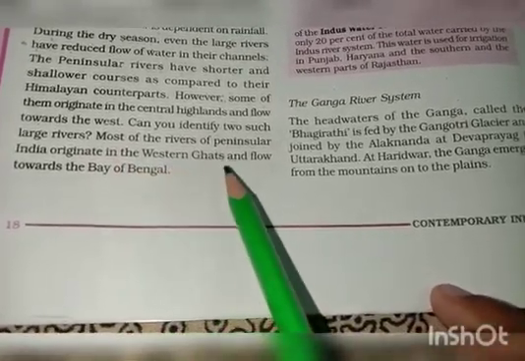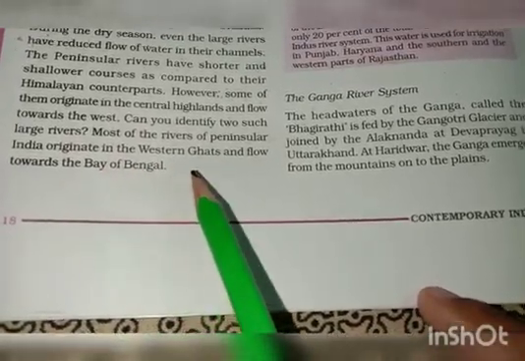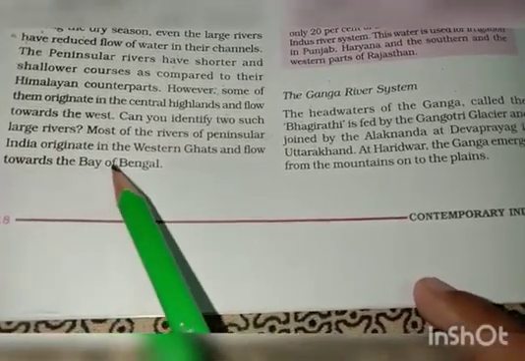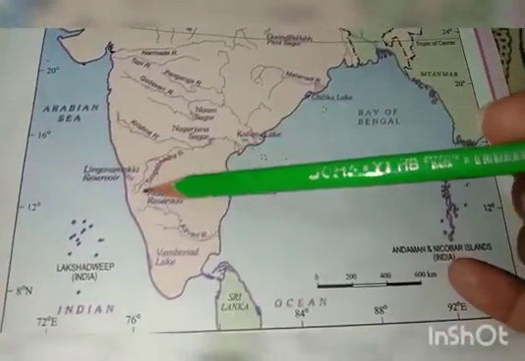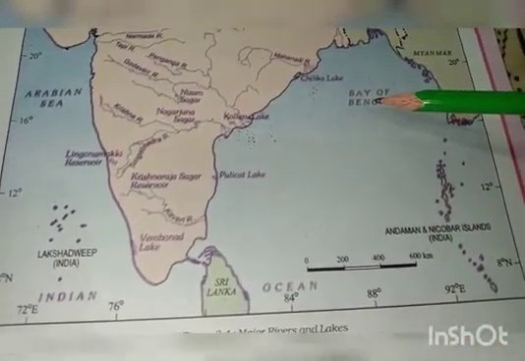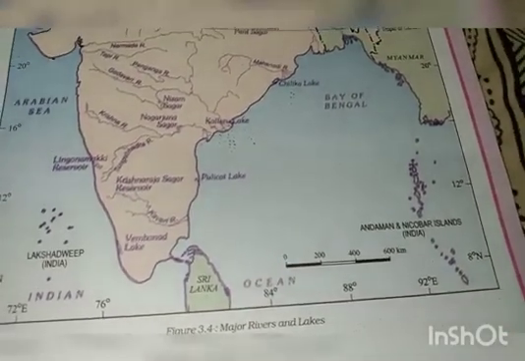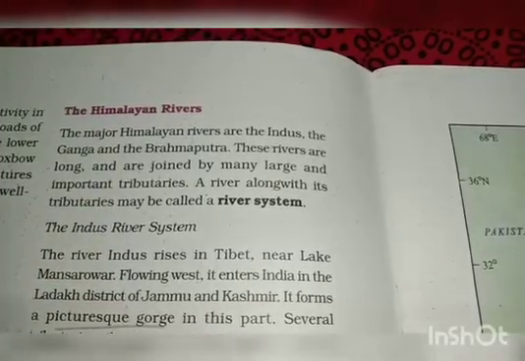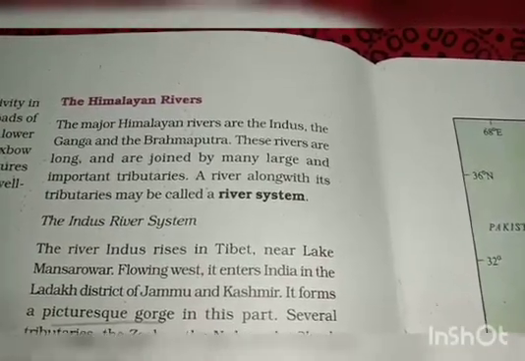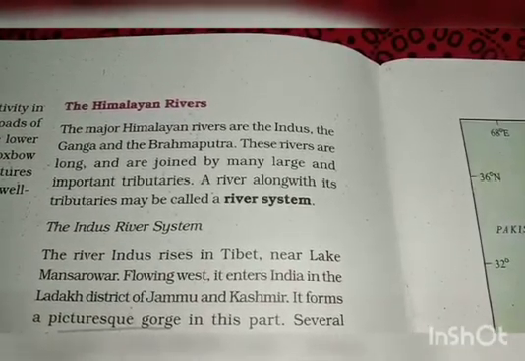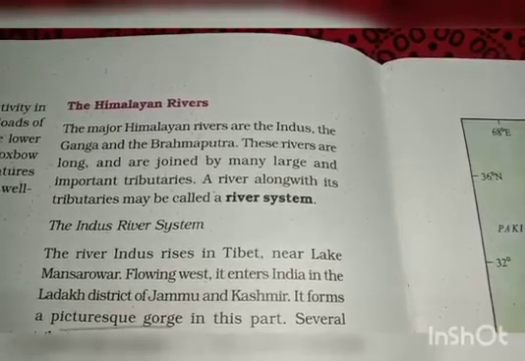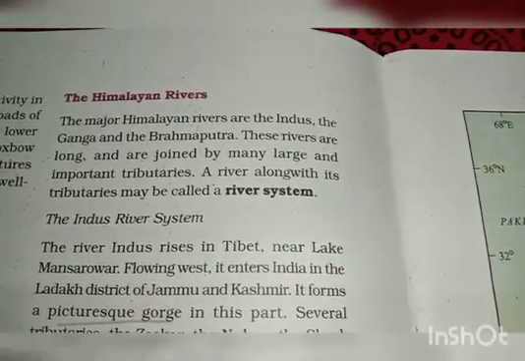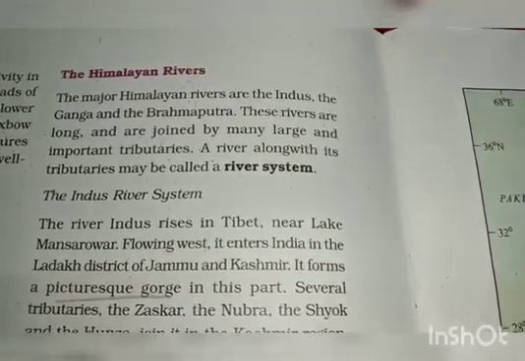Most of the rivers of peninsular India originate in the Western Ghats and flow towards the Bay of Bengal. Now, as you can see in the map, page number 19, here we have the Western Ghats and this is the Bay of Bengal, where the water originating from the Western Ghats is draining. Now, talking about the Himalayan rivers, the major Himalayan rivers are the Indus, the Ganga, and the Brahmaputra. These rivers are long and are joined by many large and important tributaries.